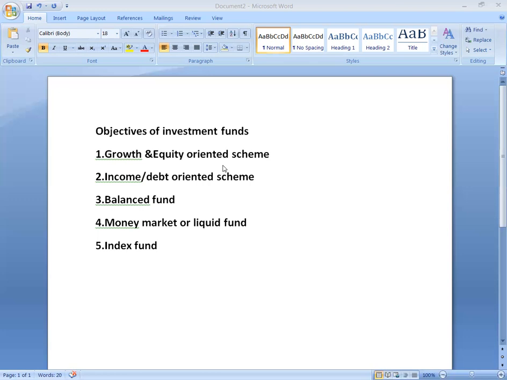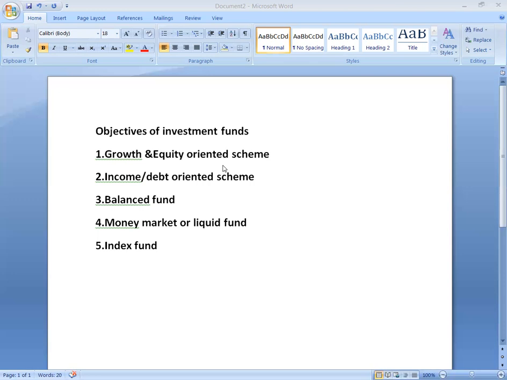Next one, income and debt oriented scheme. The aim of income funds is to provide regular and steady income to investors. This scheme generally invests in fixed income securities such as bonds, corporate debentures, government securities, and money market instruments.